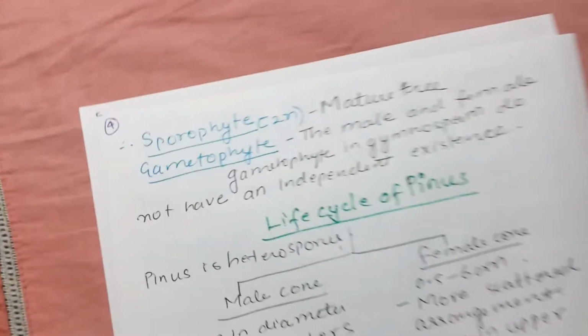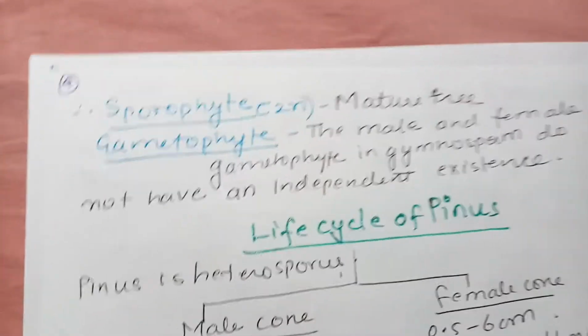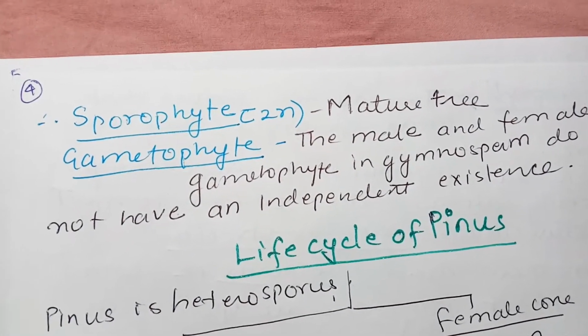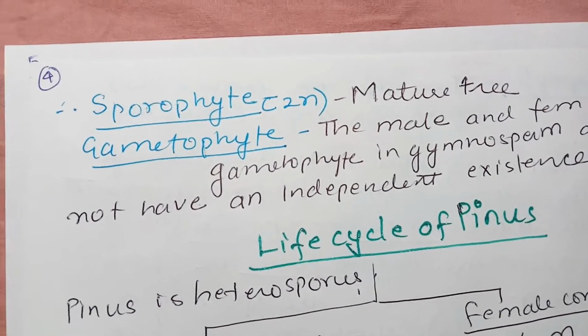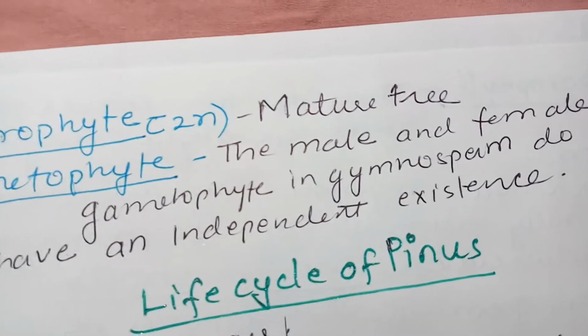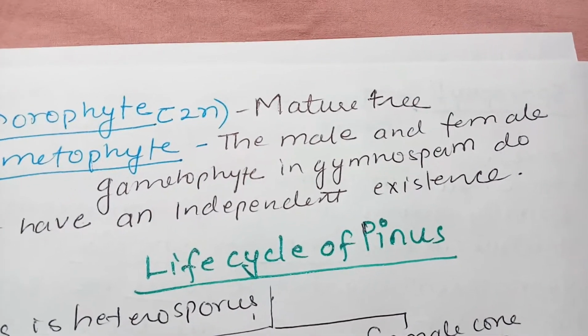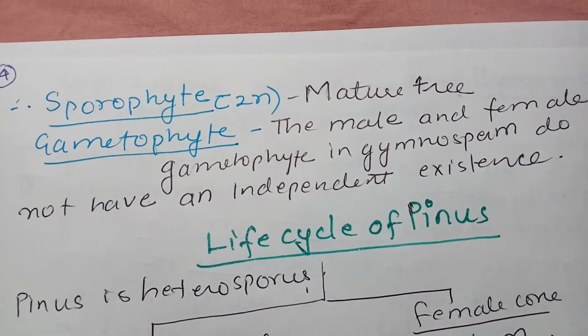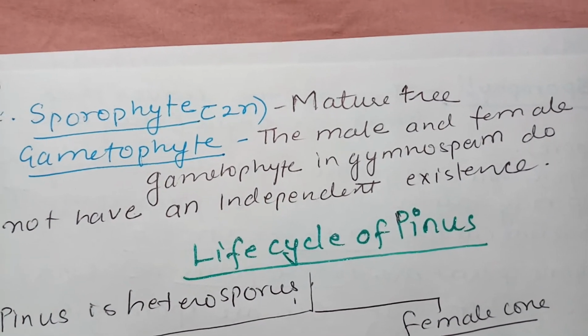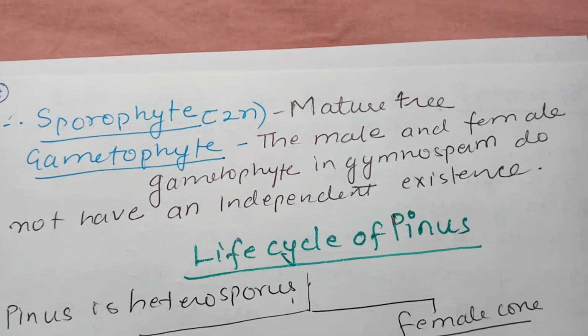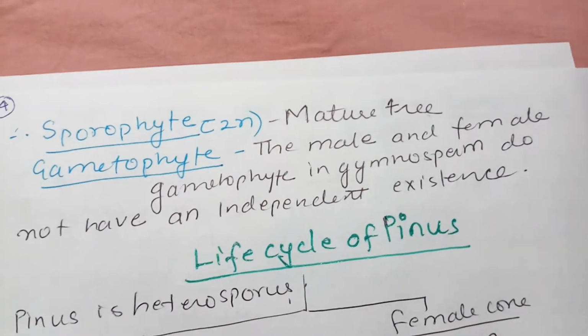Now let's discuss what a sporophyte is in gymnosperm. A sporophyte is always 2n, that is diploid. The gametophyte is always n. The mature tree is the sporophyte. The male and female gametophytes in gymnosperm do not have independent existence, as we have seen in the case of pteridophytes and bryophytes.